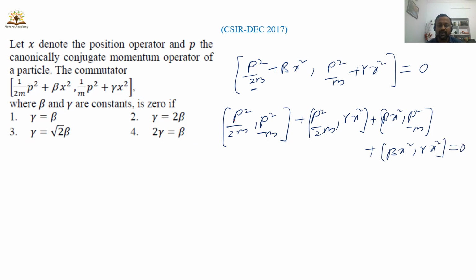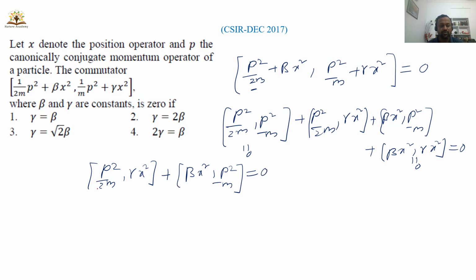You know that p and p commute with each other, x and x commute with each other, so this is 0, and this is also 0. So what are the remaining terms here? One is p square by 2m comma gamma x square. Another one is beta x square comma p square by m, which is given to be 0. Now simplify this one, you will get the answer.